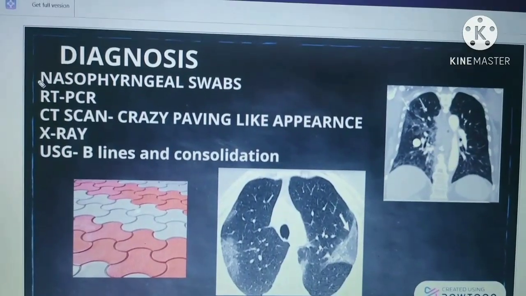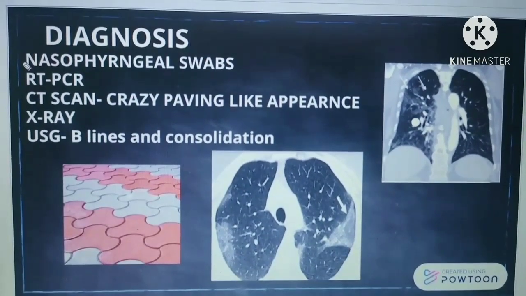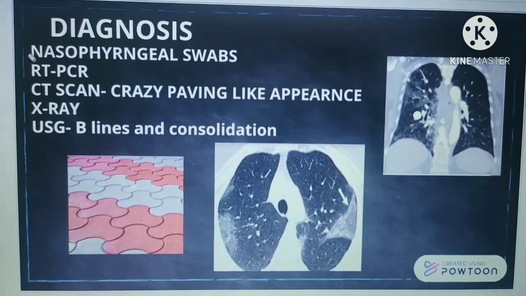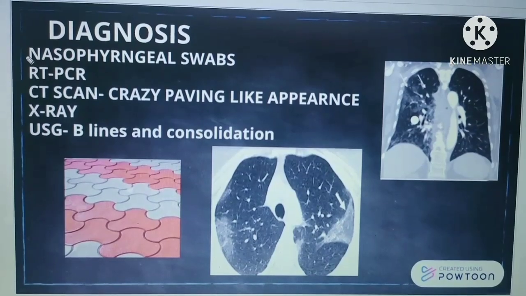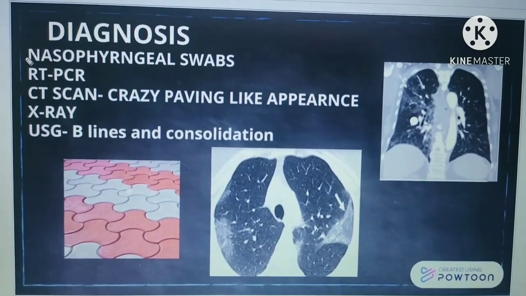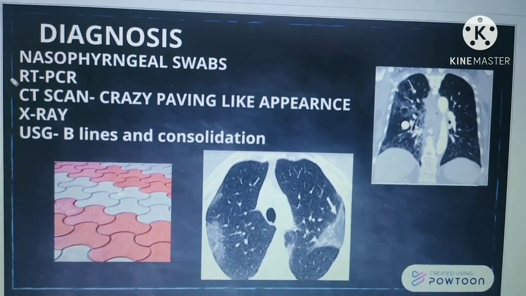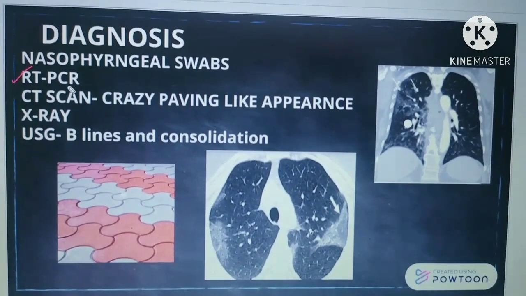The diagnosis of this particular disease is basically with the nasopharyngeal swab. This virus is also present in the semen and in the eye fluid, but particularly we'll take the nasopharyngeal swab. The only disadvantage associated with the nasopharyngeal swab is that more time is required to get the reports, and that's why the gold standard is considered to be the reverse transcriptase polymerase chain reaction.